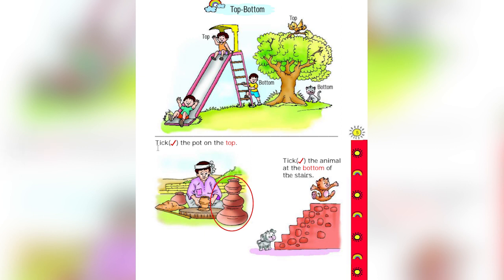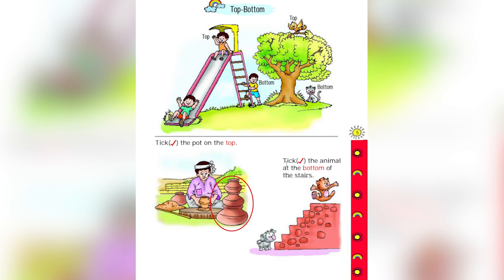Read the question. Tick the pot on the top. You see how many pots are here? 1, 2, 3. Which is on the top? The small pot is on the top. So you have to tick the pot on the top.